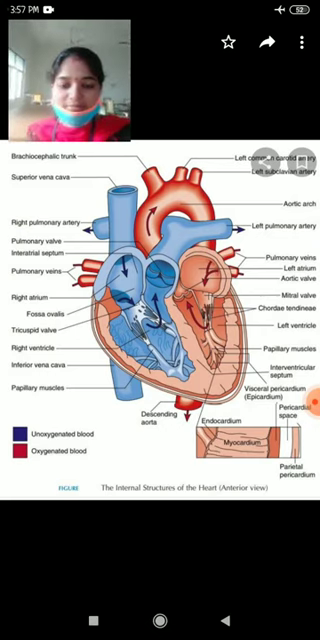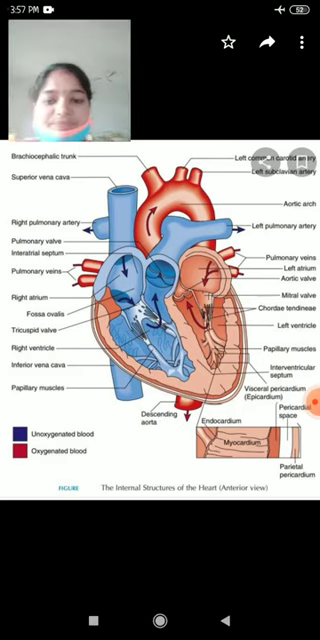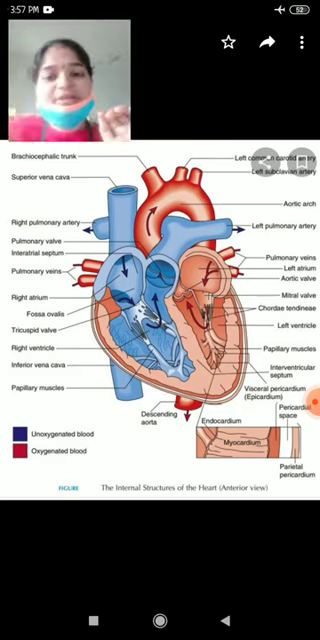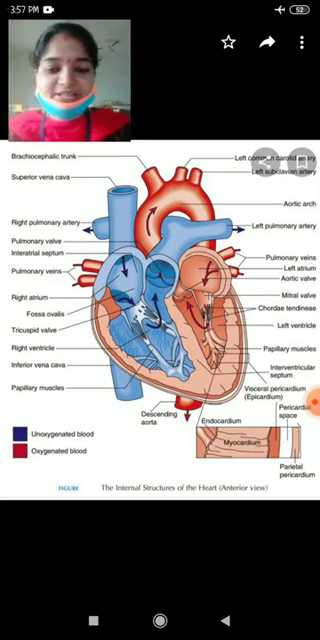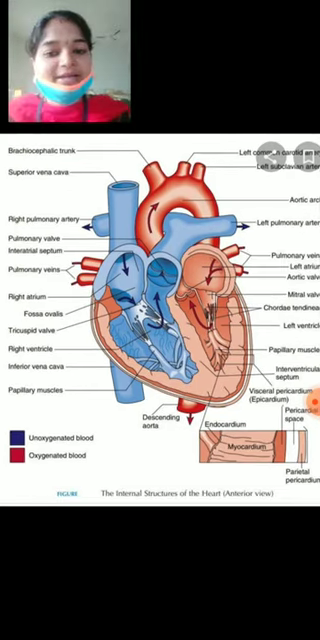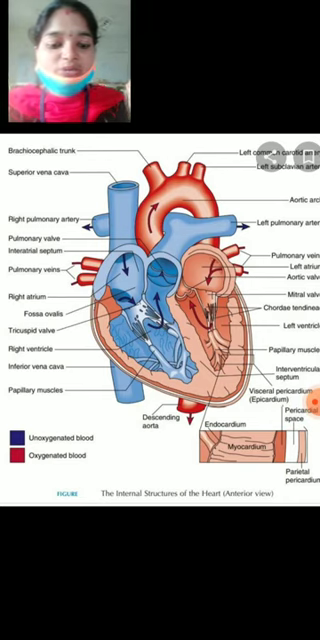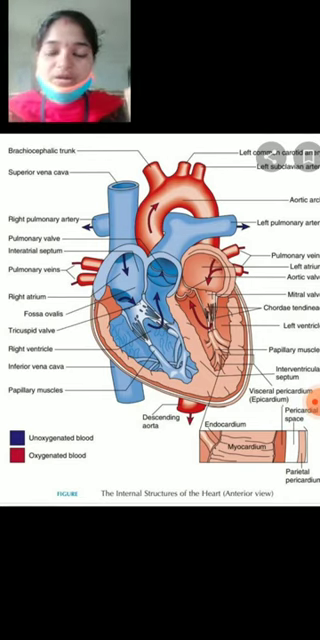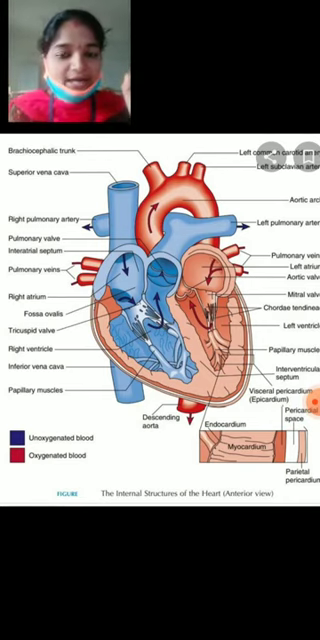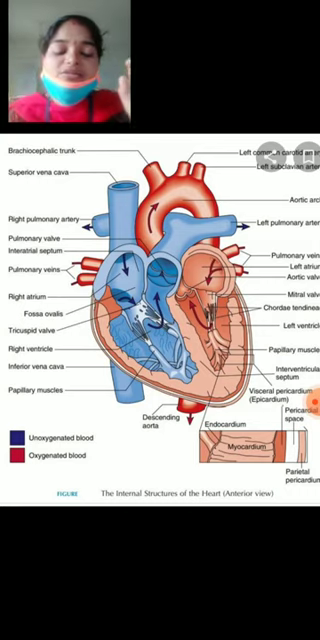The interauricular septum separates the right auricle and left auricle. The right auricle receives deoxygenated blood from different parts of the body through the superior vena cava, also called the precaval vein, and the inferior vena cava, also called the postcaval vein.